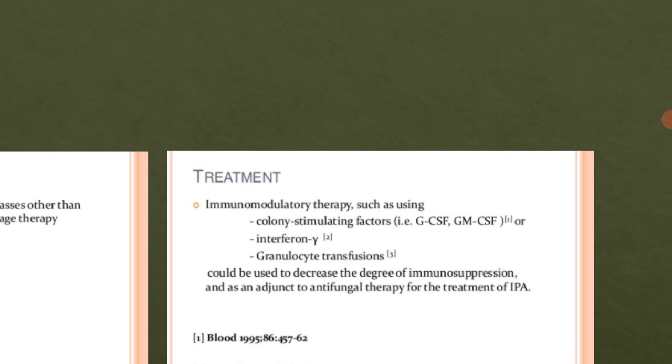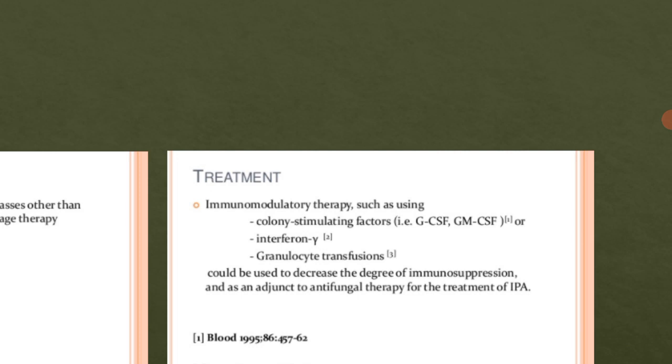Then we studied the laboratory diagnosis, where we saw various tests such as the skin test, then the BAL, which is a type of sample collection using the bronchoscope, right? Then we saw the X-ray and CT scan results, right?